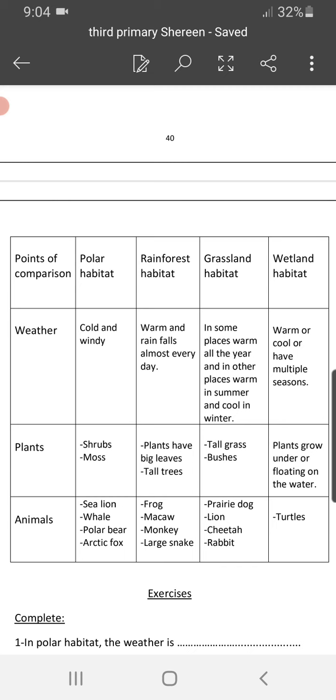Okay. What are the different animals living in these habitats? In the polar habitat, where the ice is covering almost all the places, what do we expect to see? Yes, the sea lion. You know the sea lion. I will show a photo.